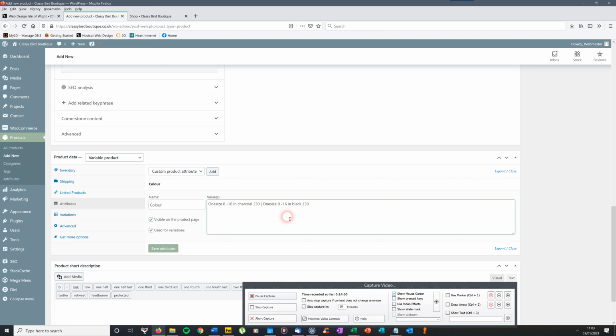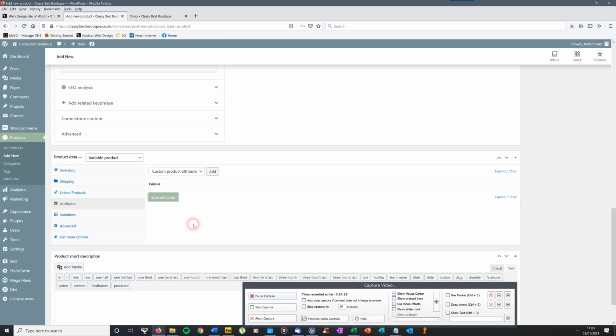Now you don't have to put the £30 in. It's just each time you add a new variation onto that, or a new attribute, however you want to call it. So let's say we had lots of colours. You do the same process for each one until you've finished, always separated with the pipe. Go to the green button underneath and click on Save Attributes. You must do that bit first. Okay, let's save that.